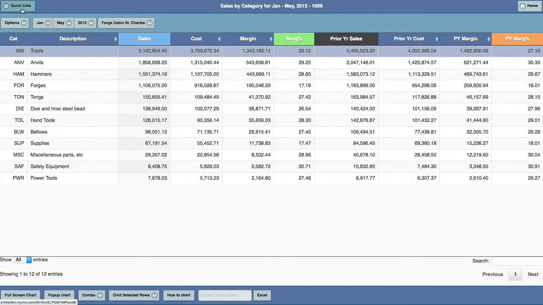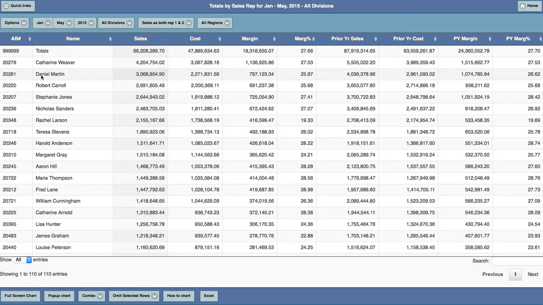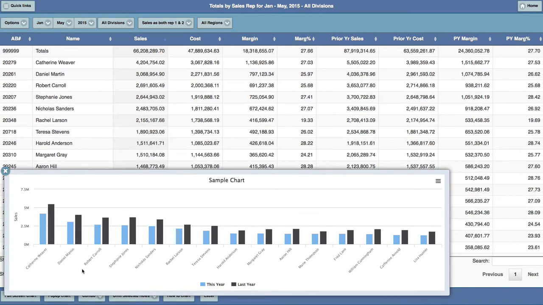Charts or grid views can be configured to display default charts. In this case, I've gone straight to the sales by sales rep, and you can see there's a number of entries here. There's 110 salespeople that have sales data, but the default chart simply shows the top 15 salespeople with their sales this year versus their sales last year.